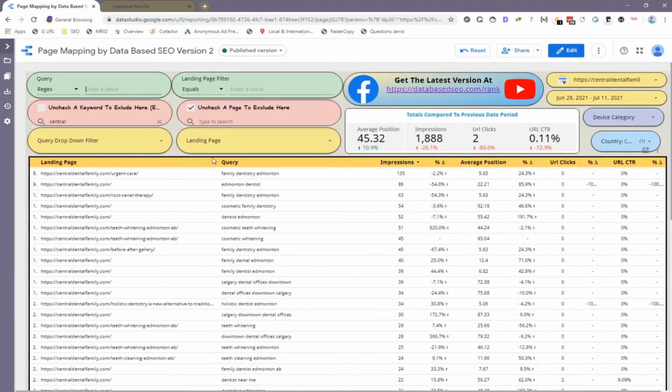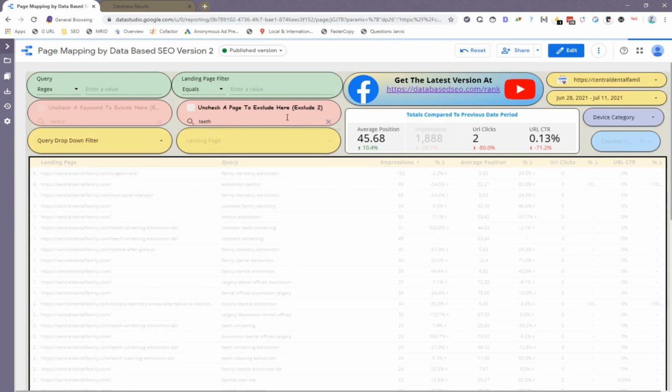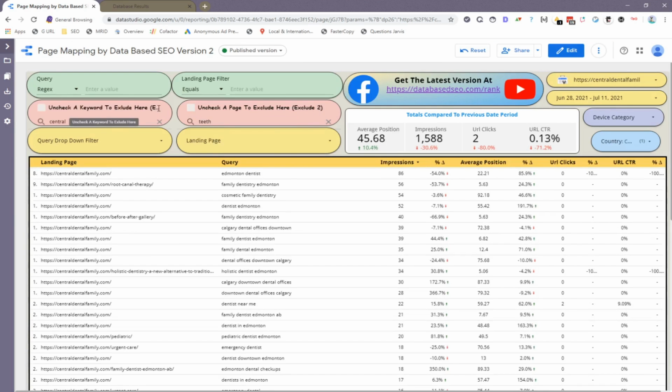If you want to exclude the landing page, you'll do the exact same thing. For example, if you want to exclude anything that has teeth in it, we'll just type in teeth here and click on this check mark there. You can see it excluded a few words there, though it's kind of cut off. And now you have this super fast, super quick exclusion.